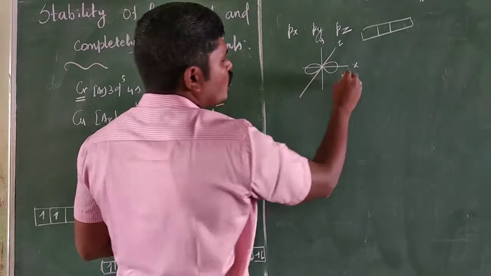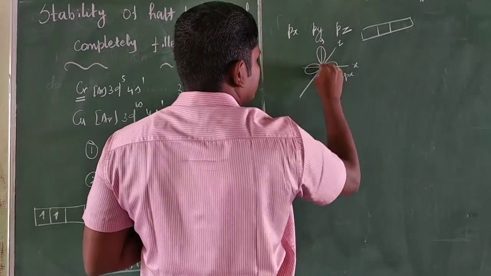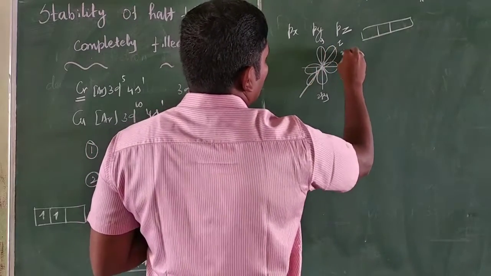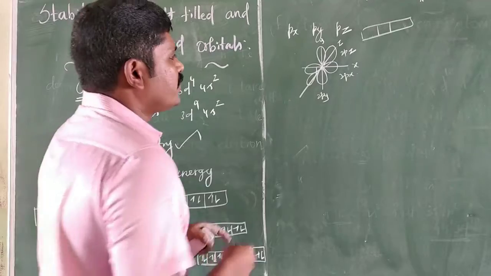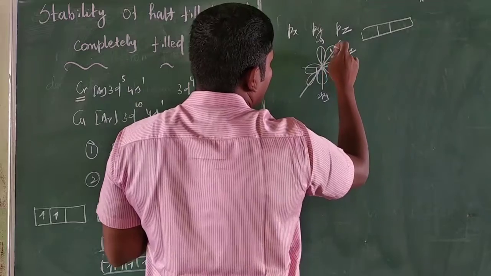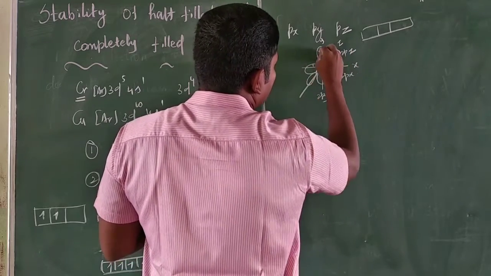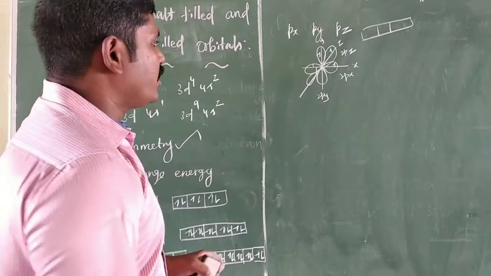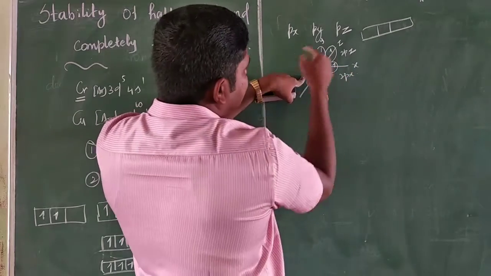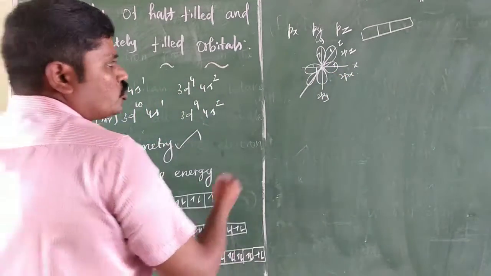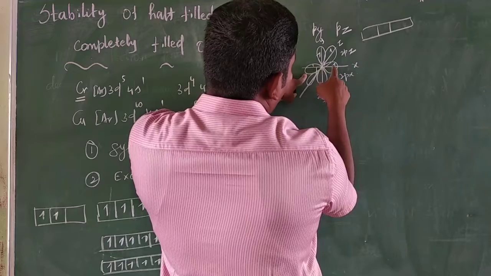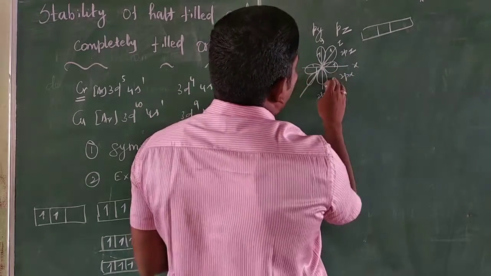The orbitals 2px, 2py and 2pz. In the half-filled distribution of electrons, due to the symmetrical distribution, the shielding of one electron on the other is relatively small.